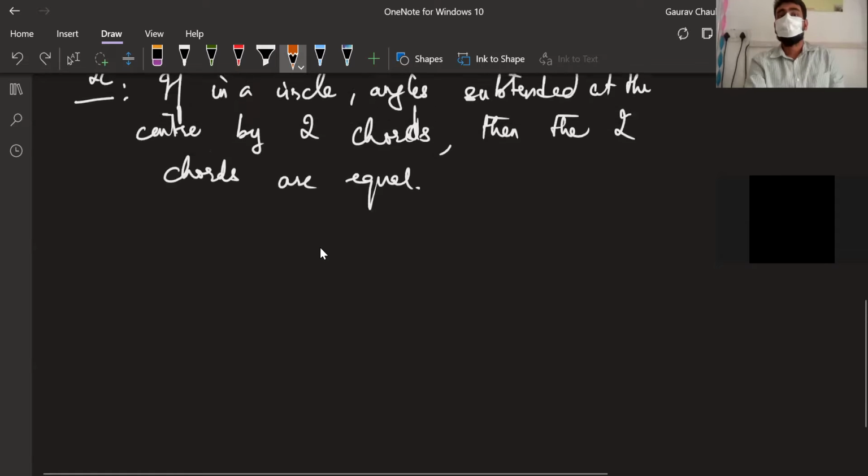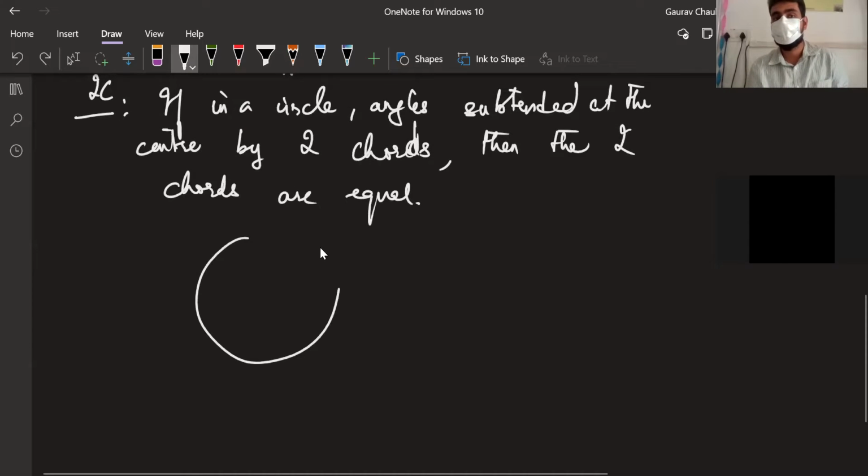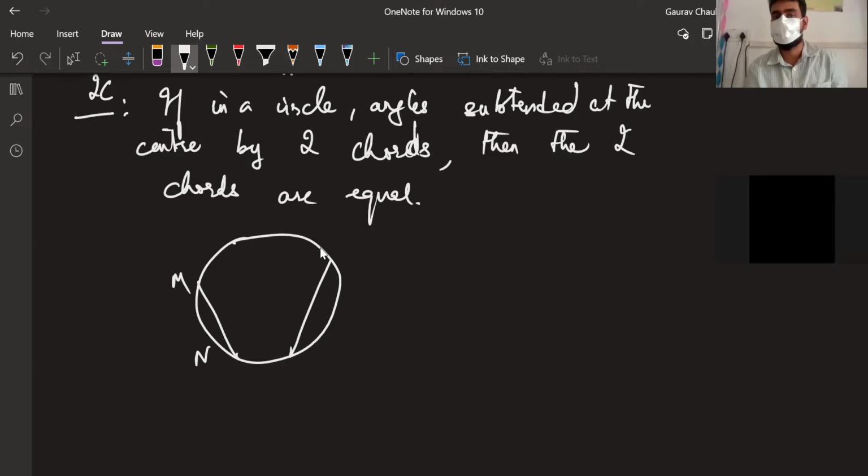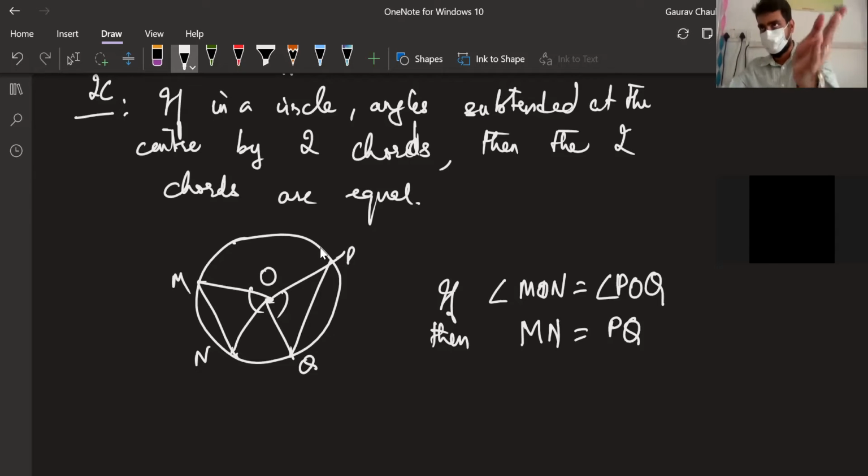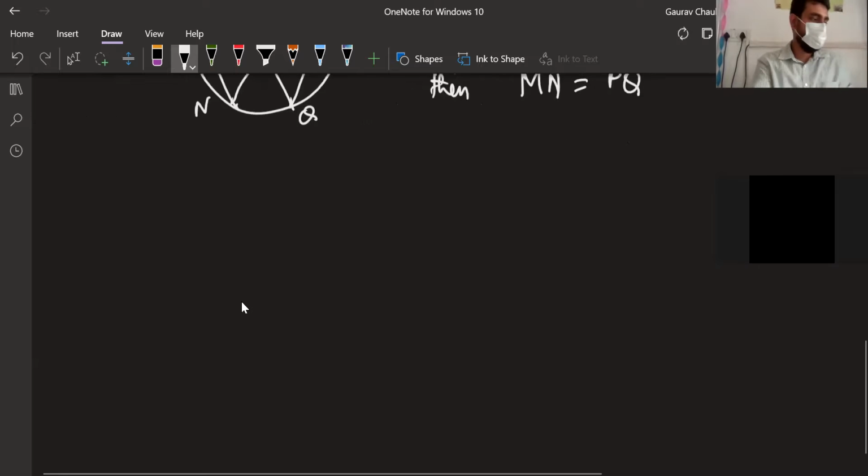Stay with me here. So what is going on here? You have the circle. There are two chords, they are both subtending some angles. MN is subtending some angle, PQ is subtending some angle at the center, MON and POQ. So if angle MON is equal to angle POQ, what will happen? Then the two chords are equal. PQ equals MN, or MN equals PQ. So if you are given this, you can conclude that the chords are also equal. Everyone following? I'm going to continue here.